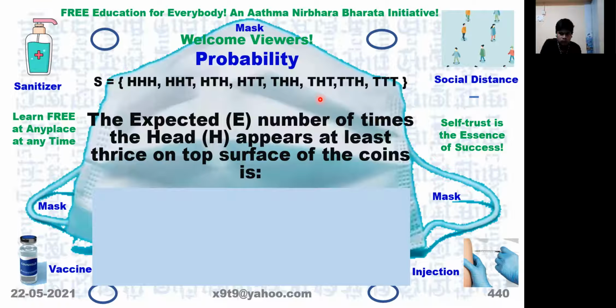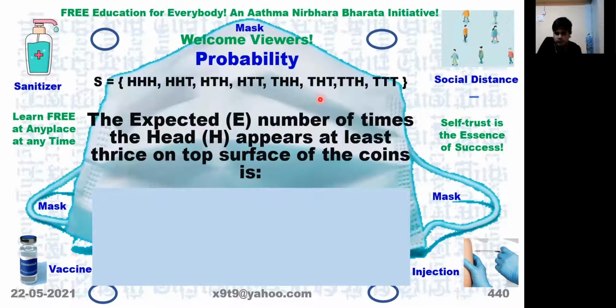So what is the probability of the head appearing at least thrice? 1/8, because at least means minimum 3 times it should come.